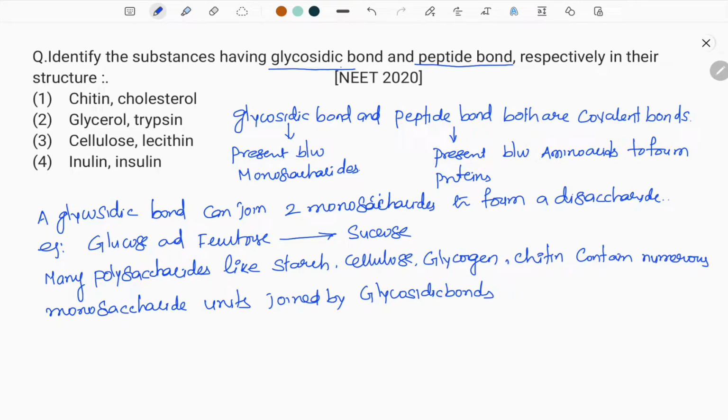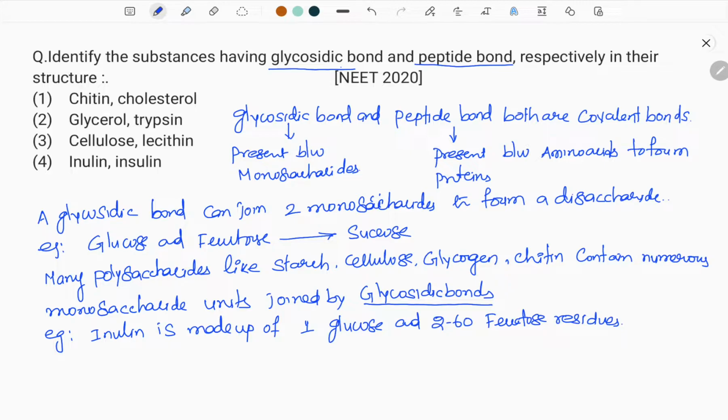Many polysaccharides such as starch, cellulose, glycogen, chitin contain monosaccharide units joined by glycosidic bonds. So we can understand the glycosidic bonds are generally present in the polysaccharides, that is carbohydrates.